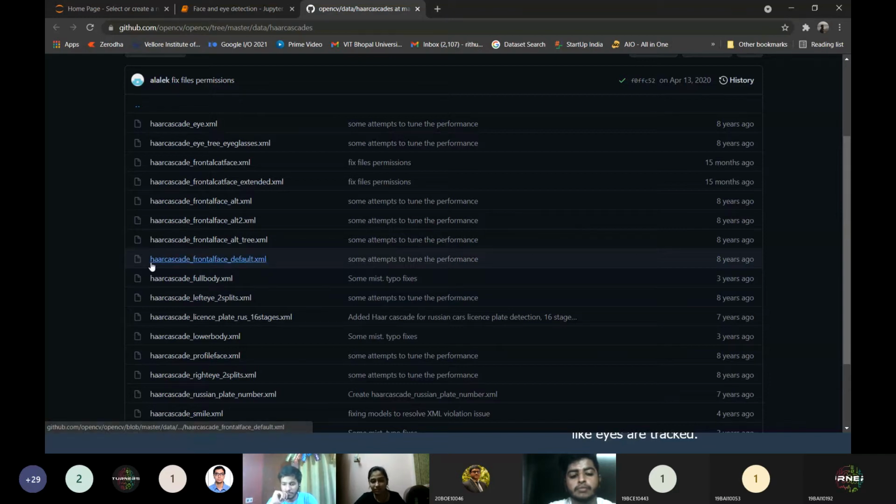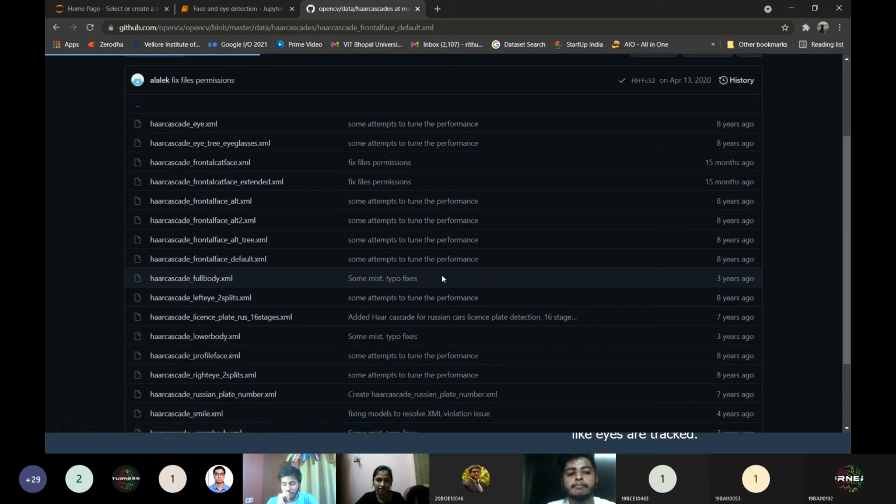Believe me guys, the OpenCV library is very interesting. After this section as well, I really encourage you to explore it more. There's a lot to explore. There's no end. Okay, so I need the face classifier for this face detection. Now I'll use haarcascade_frontalface_default.xml. I need to download this classifier. How will I do it? I'll just click on this link.